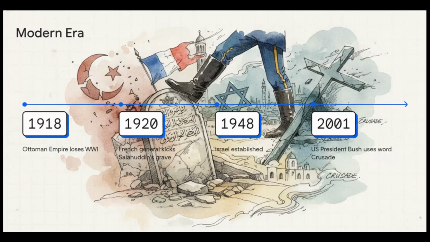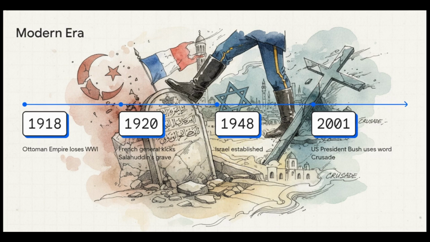But history, as the source repeatedly points out, is cyclical. Jumping to the modern era, the source maps out the loss of unity once again. In 1918, the Ottoman Empire lost World War I. The source notes this highly poignant moment in 1920 when a victorious French general reportedly visited Saladin's grave, kicked it, and declared, "We are back."